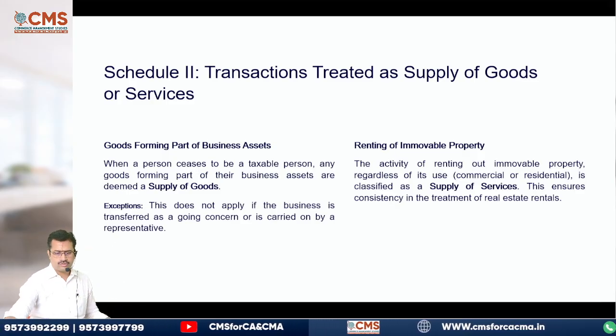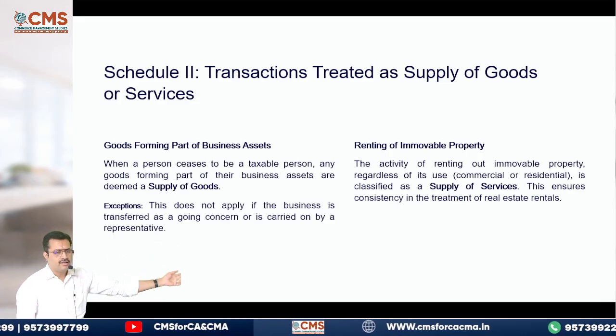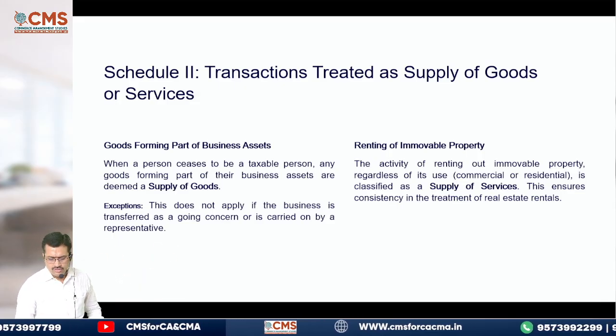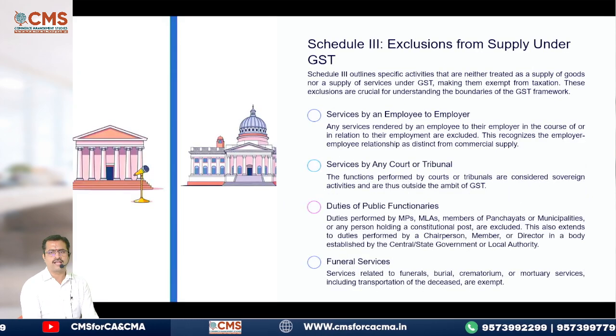Supply of goods. Next. Renting of immovable property. Already over that point. Next. Okay. So these all are your services or goods which are covered under Schedule 2.